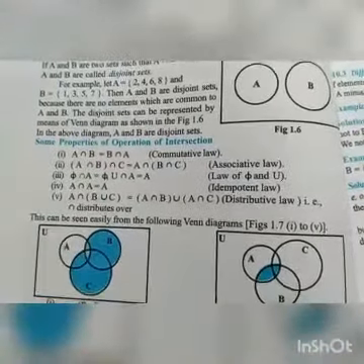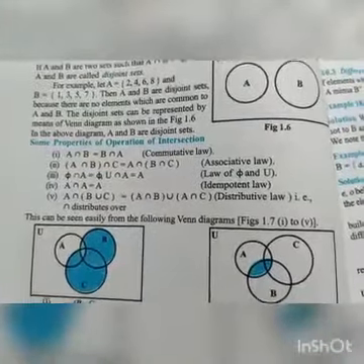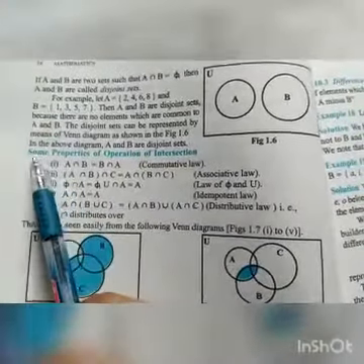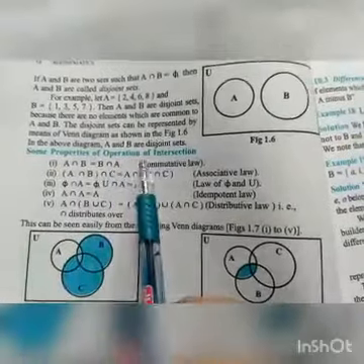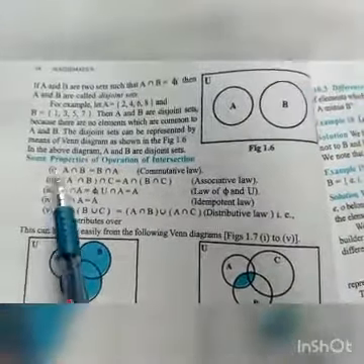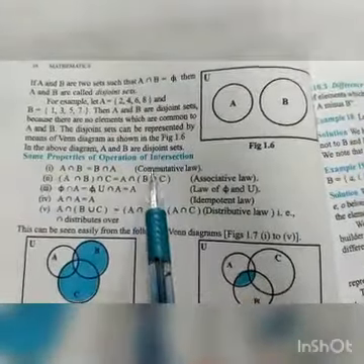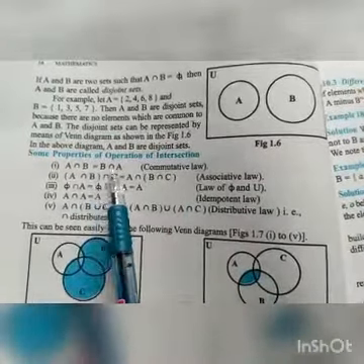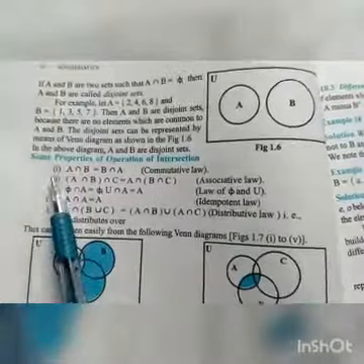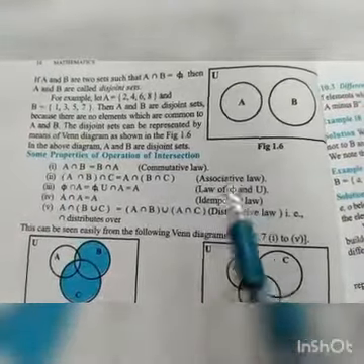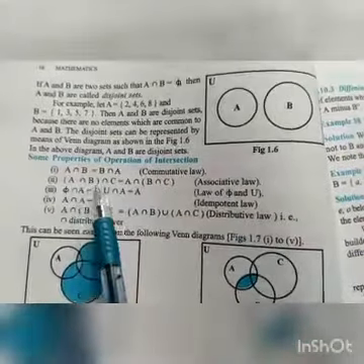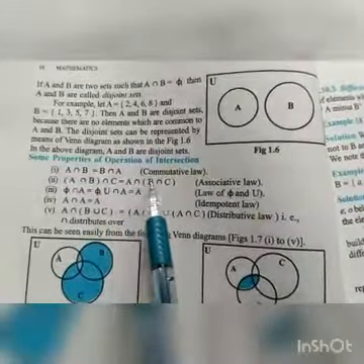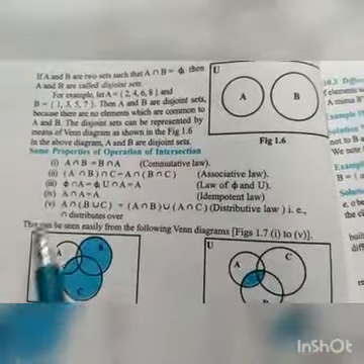Same as we have studied in the case of the operation of union, similarly here also we have some properties. So now we will discuss some properties of the operation of intersection. First one is that the operation of intersection holds the commutative law. That is, A intersection B equals B intersection A. Second, it holds the associative law. That is, A intersection B intersection C equals A intersection in bracket B intersection C.